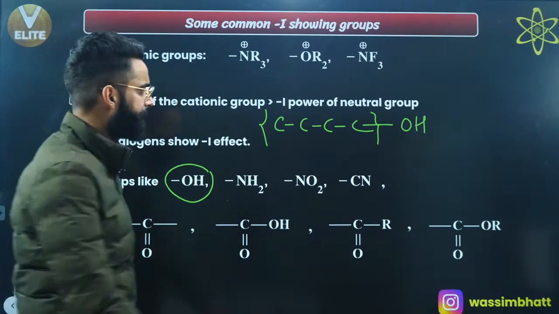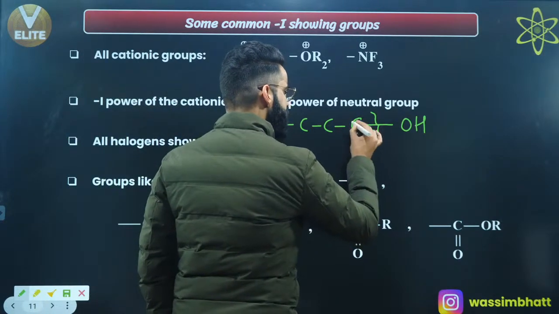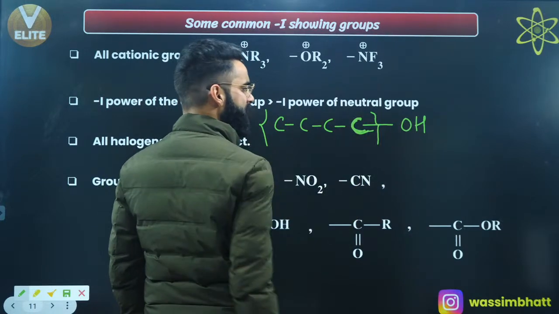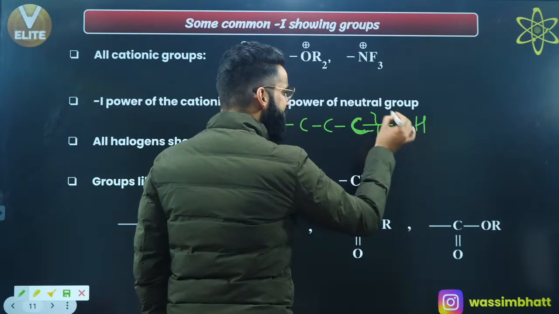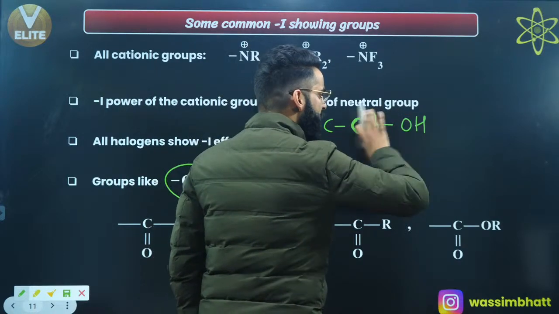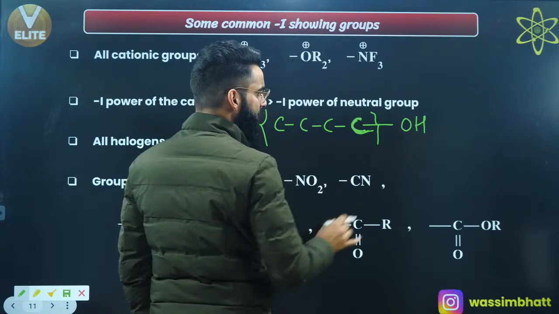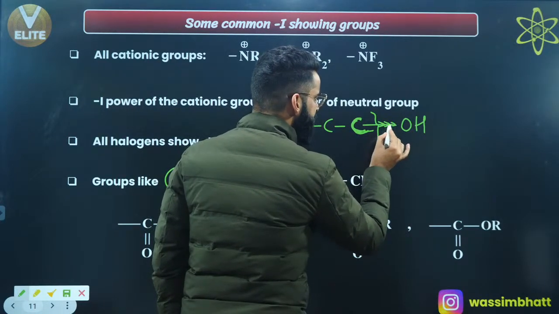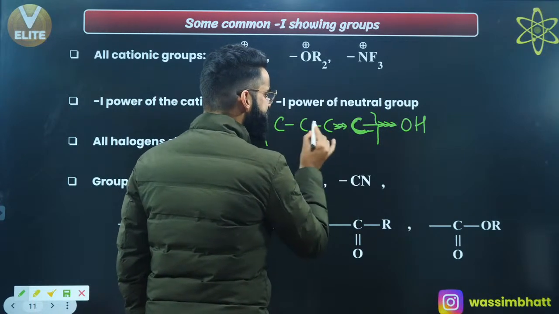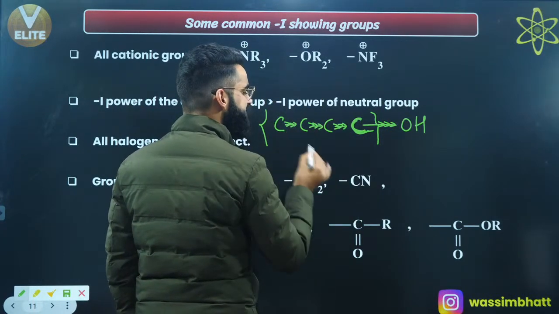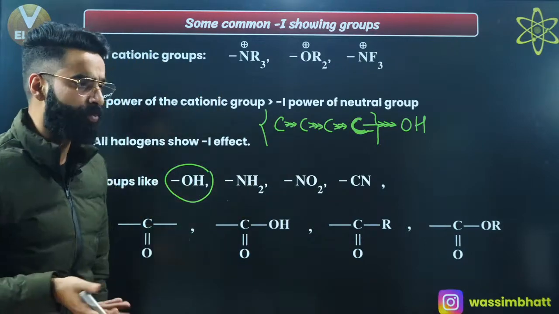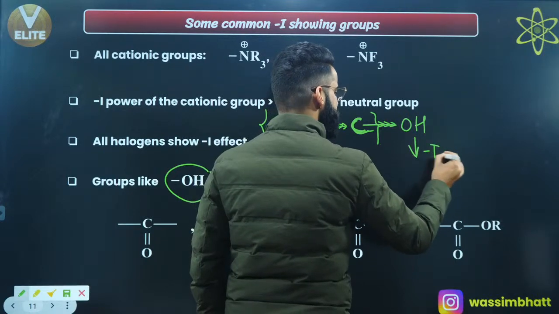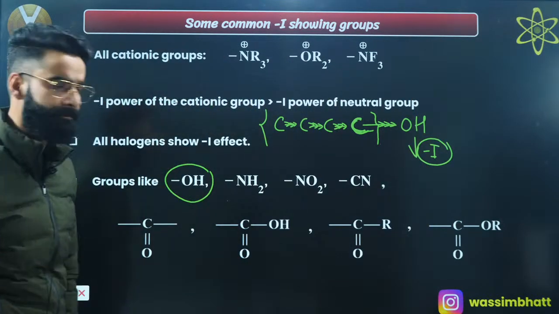Now have a look properly. If you talk about this terminal carbon, it is attached with oxygen. Can I say oxygen is more electronegative than carbon? If so, oxygen will attract the bonded pair of electrons towards itself, so there will be displacement of sigma electrons towards the oxygen. This OH is basically decreasing the sigma electron density in the chain, and any group which decreases the sigma electron density in the carbon chain shows the minus I effect. So this OH simply shows the minus I effect, right?